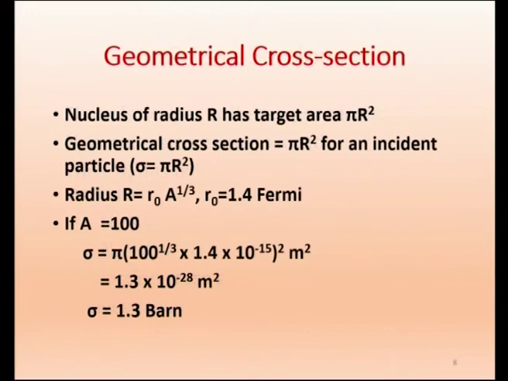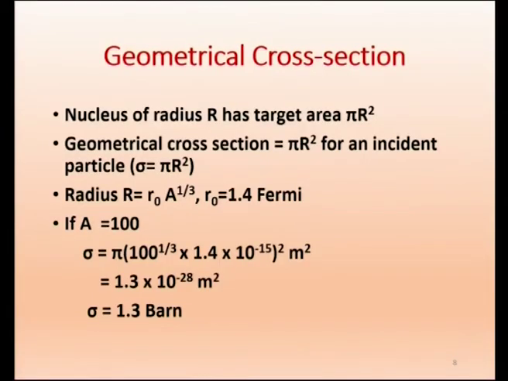What will be the expression for sigma r? Once you know that, we will be able to decide how many reactions will take place in a given time, because we are interested in experimentally finding out how many reactions will take place, maybe for the production of radioisotopes.